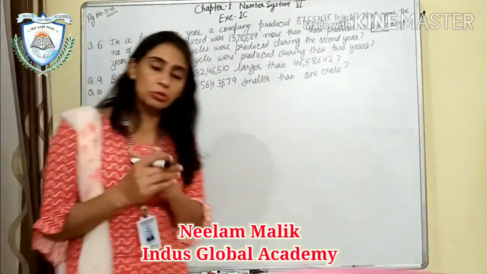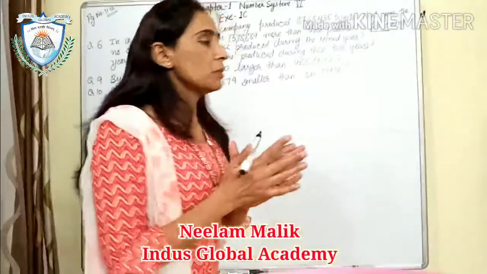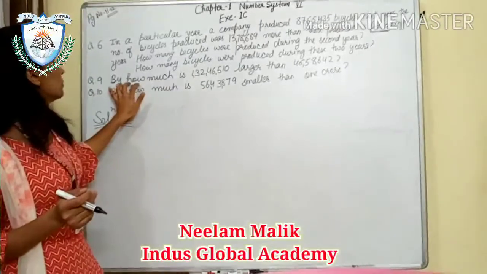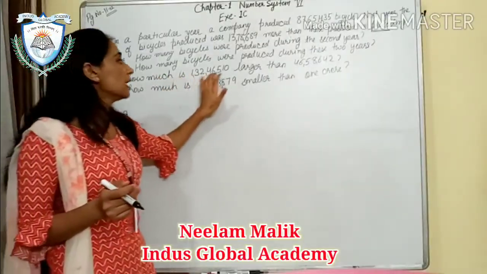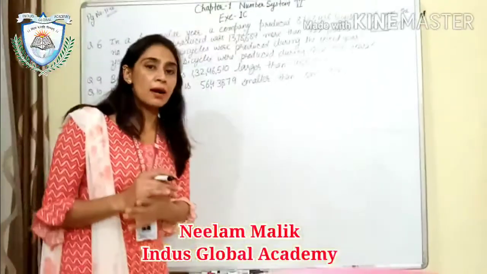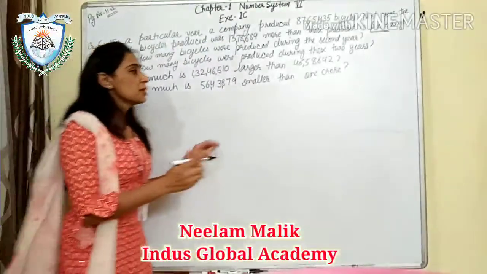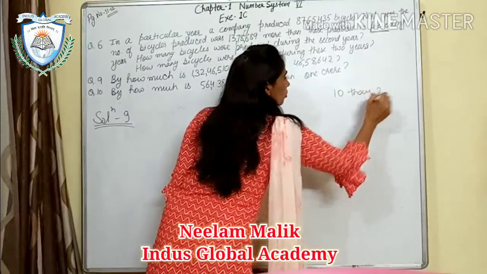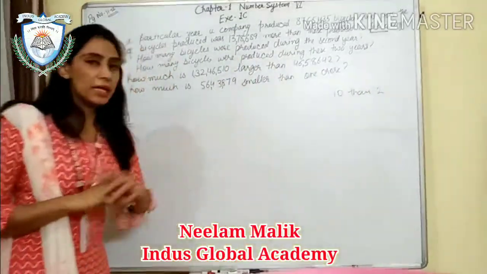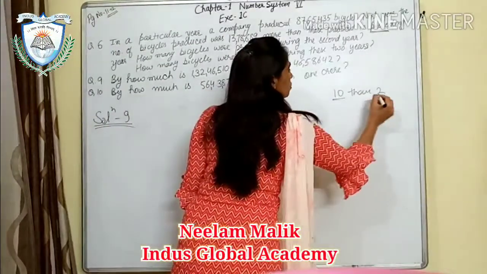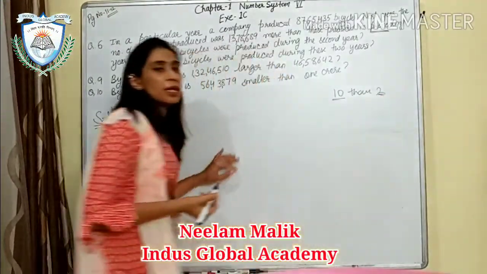If I change my statement, by how much is 10 larger than 2? By 8. Yes. So how do we find out? We will subtract the smaller number from the greater one.